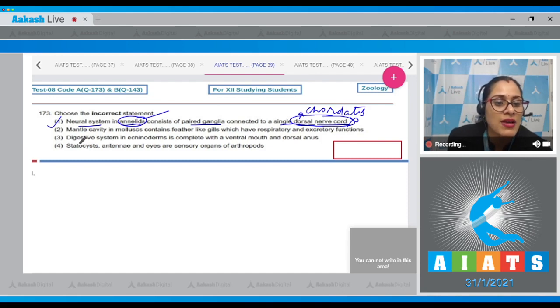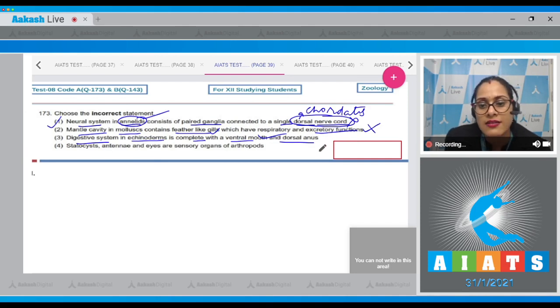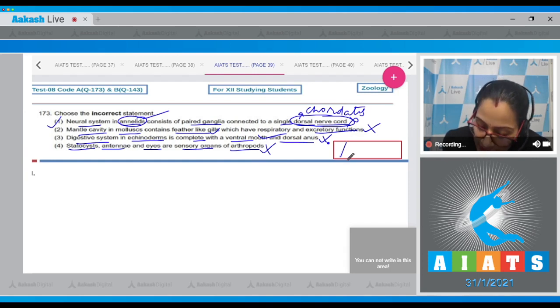The next statement says mantle cavity in mollusks contains feather-like gills, yes, which have respiratory and excretory function, as it is a correct statement. This cannot be a correct answer. Digestive system in echinoderms is complete with a ventral mouth and dorsal anus, is also a correct statement. So this cannot be a correct answer. The last statement says statocysts, antennae, and eyes are sensory organs of arthropods, is also a correct statement. So this cannot be a correct answer to our question. So the correct answer to this question is option number 1. Let's proceed to the next question.